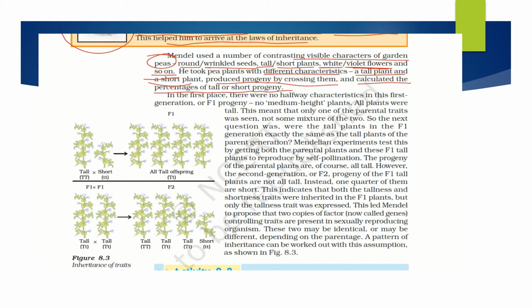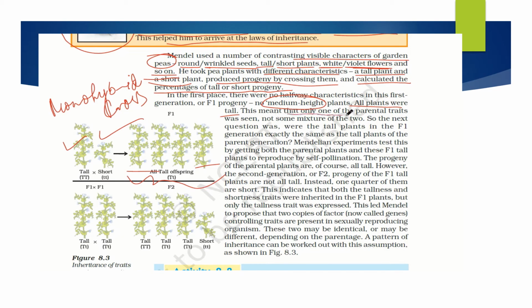So in the first place, this is Mendel's monohybrid cross, where he has taken only one character. So he has taken one tall plant and a dwarf plant, and done a cross between them. What he is seeing in the F1 generation is that no medium height plants are there. All the plants were tall in the F1 generation. Here you can see all the plants are tall.